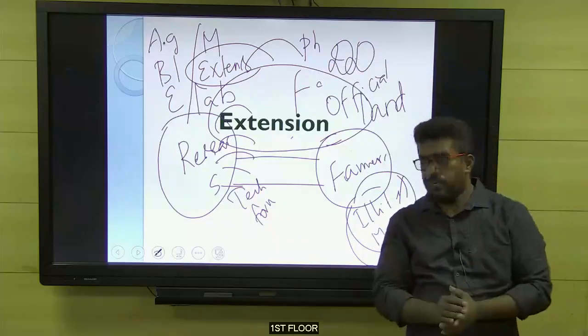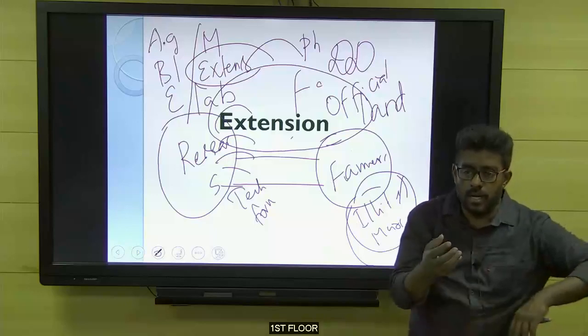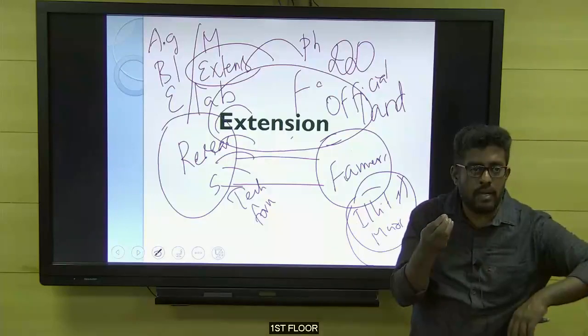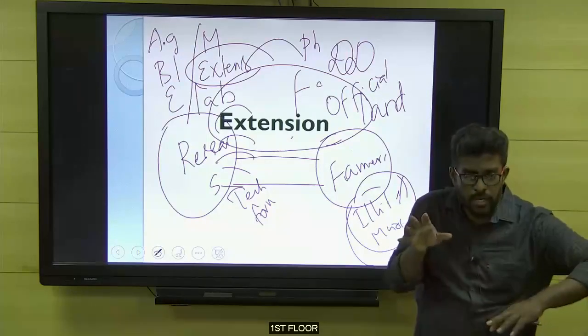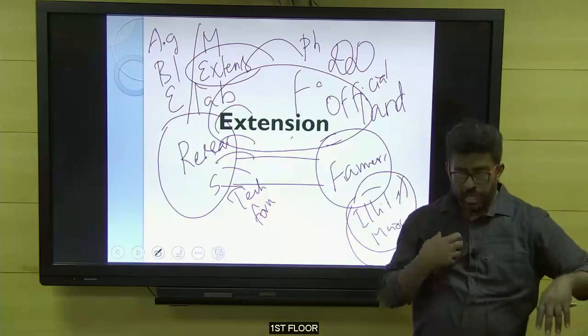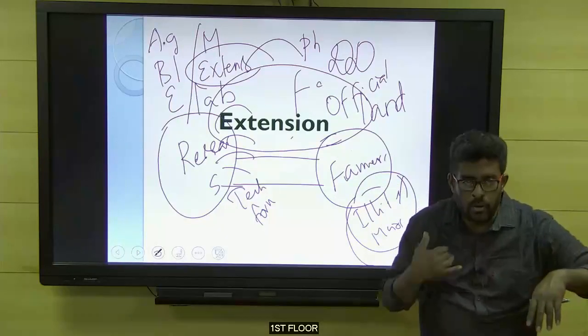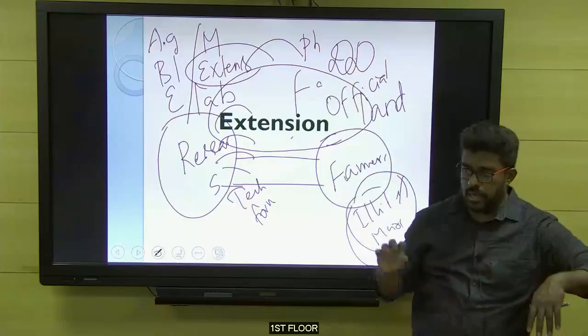Then apart from this, one other extension initiative is the Kisan Call Centers, which you would have seen in television advertisements. For example, if I'm a farmer and I'm finding a problem in my farmland, I can give a call to the toll-free number, like a customer care service number. They will guide me, saying, okay, this is the problem.